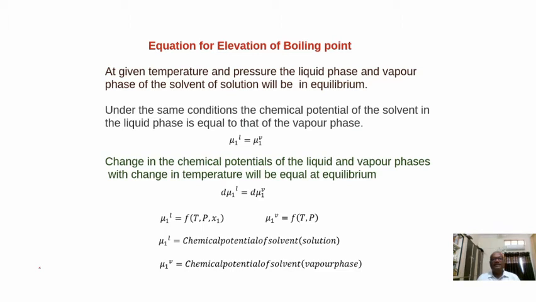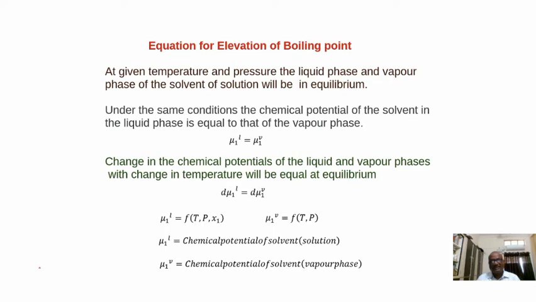At a given temperature and pressure, the liquid phase and vapor phase of the solvent in the solution will be in equilibrium. Whenever a liquid is taken, it will evaporate. The space above the liquid will be filled by the vapors of the solvent, and again they will condense to convert into liquid.